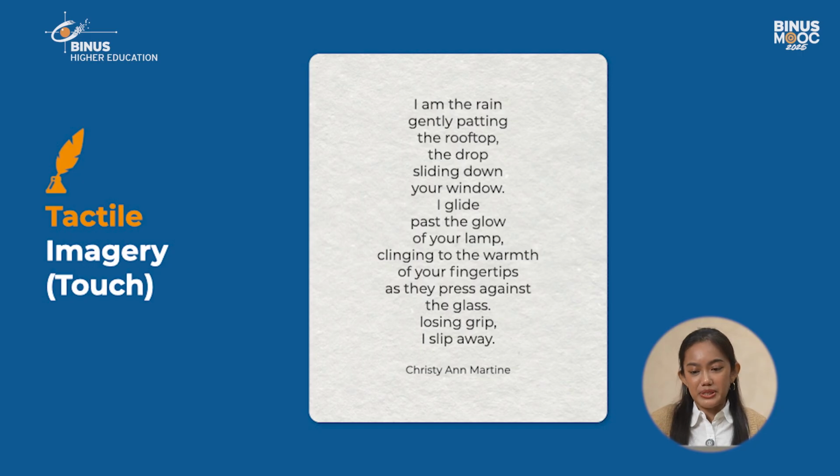Next is tactile imagery, which evokes our sense of touch. Now, this isn't just to do with human touch, but also the image of any surfaces touching each other. For example, in this poem, we have the rain gently patting the rooftop, the drops sliding down a window. It also clings to the warmth of fingertips pressing against the glass and then losing grip. So there are many different intensities of touching throughout the poem, being more gentle and detached in the beginning and slowly becoming more intimate and clingy before finally losing grip again.